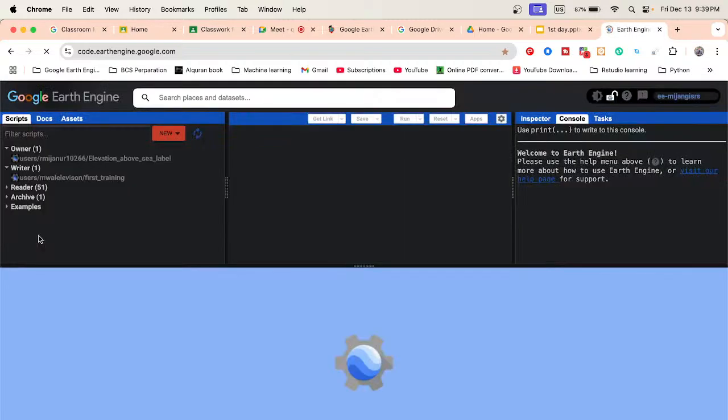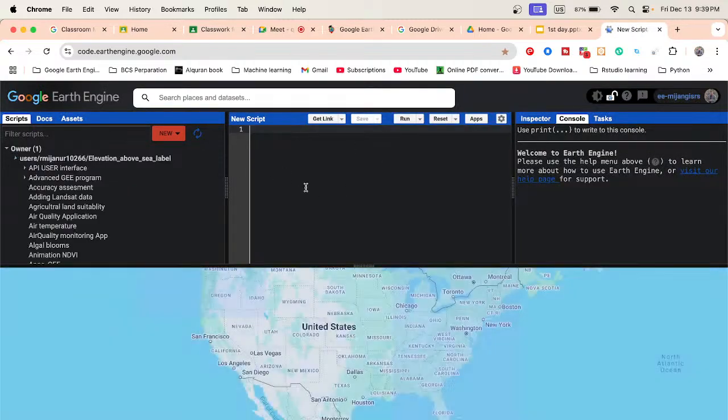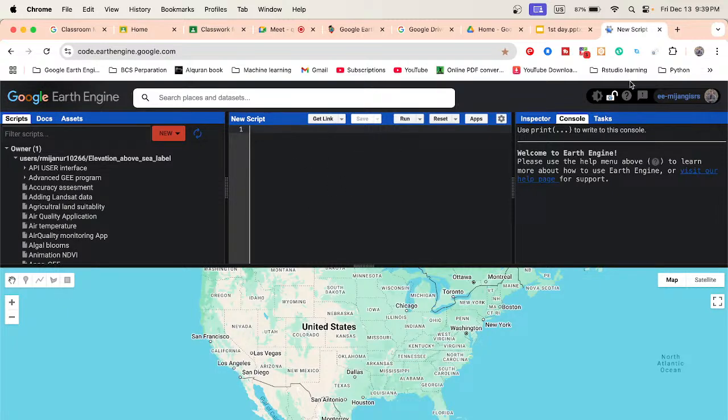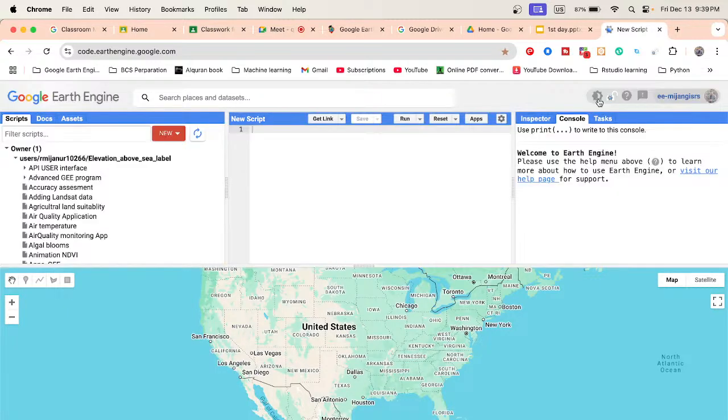So now I directly open my code editor. You can see it shows this type of thing. I just click on here, then we can get this type of background. This code editor is called the JavaScript API code editor. In this code editor we can simply write our code in JavaScript, not Python. For Python, we need to use another environment. For JavaScript programming, if you use this code editor, you can find this type of thing.